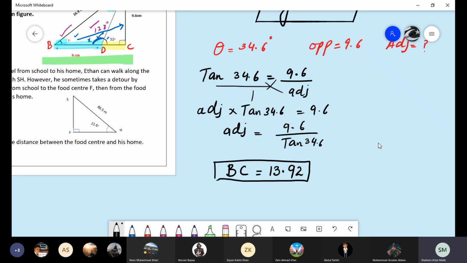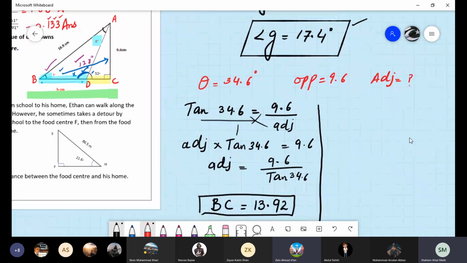Now we have to find out DC. Can you find out DC? Yes, ma'am, from the small triangle. Okay, so you can write here from triangle ADC, the theta is equal to 52 degrees.